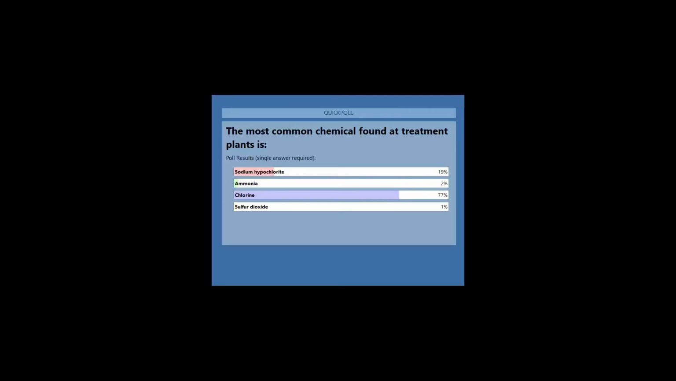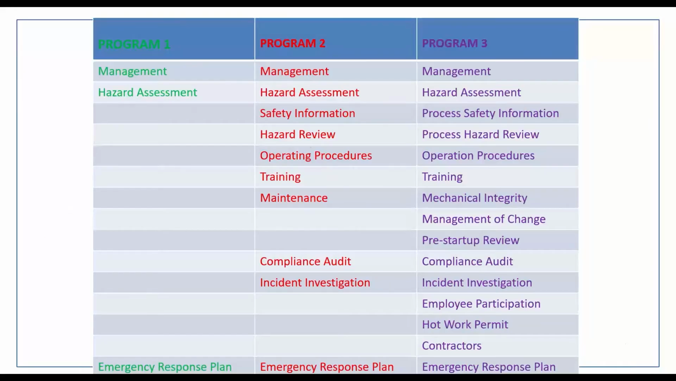Well, based on the results, most of the attendees are correct at 77%, which would be the chlorine. That is correct. So after the first question, we're going to say that you are one of my 40 plus at this point in time, water or wastewater treatment plant facility. And once you find out that you have one or more of the RMP chemicals, you have it in a process, and you have it over that threshold, you are going to be put into, depending on what your worst case scenario analysis is going to be, you're either going to be put in a program 1, a program 3, or a program 2.